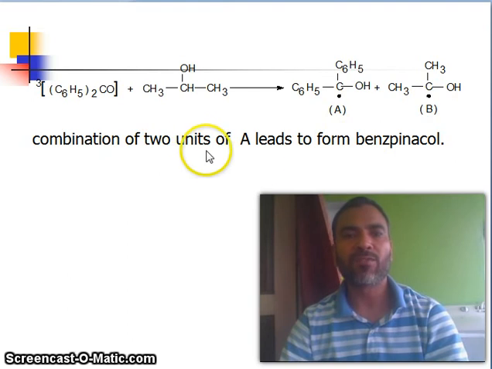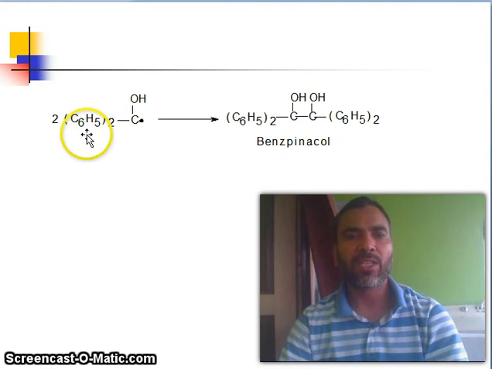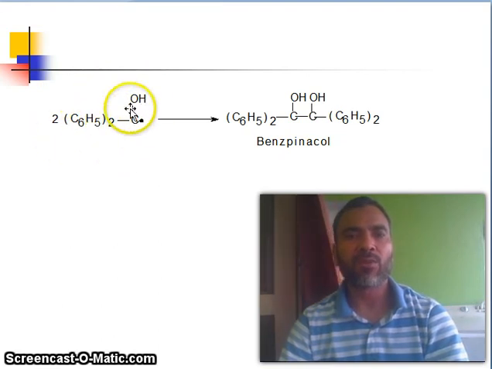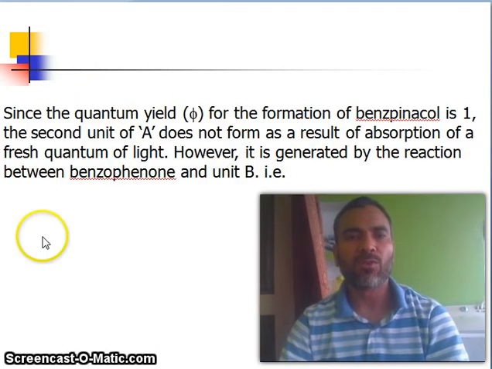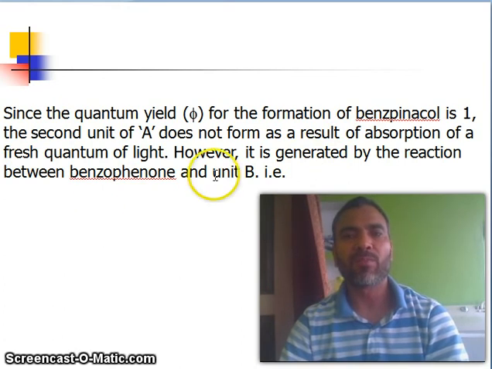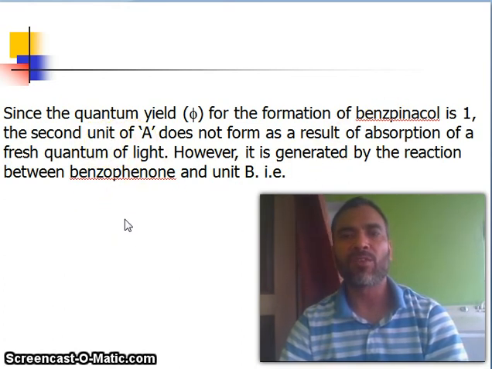The combination of two units of A leads to the formation of benzpinacol. You see, these undergo combination, forming benzpinacol. Since the quantum yield for the formation of benzpinacol is 1, the second unit of A does not form as a result of absorption of a fresh quantum of light.